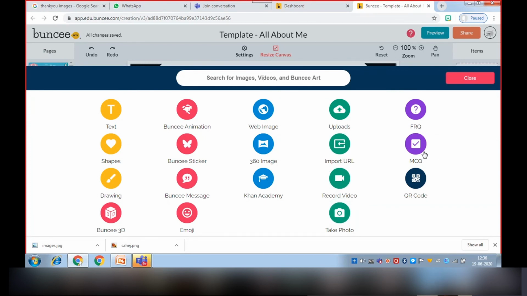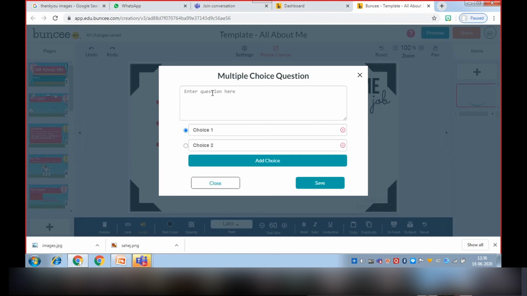I can put an MCQ question. I'm going to type, how many SDGs are there? Then we will give a choice to them.